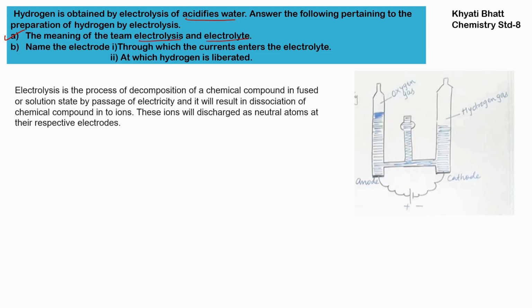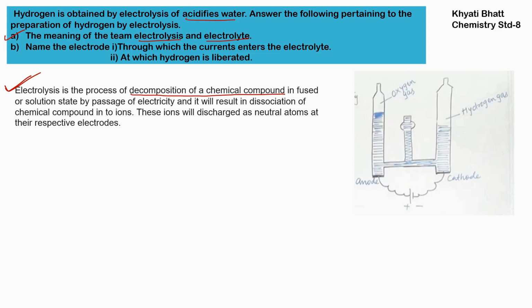First of all, electrolysis is a process, and electrolyte is a solution of ions or a chemical compound which will carry the electricity in the process of electrolysis. So these two things are completely different. Let us understand what is the process of electrolysis. Electrolysis is the process of decomposition of a chemical compound.